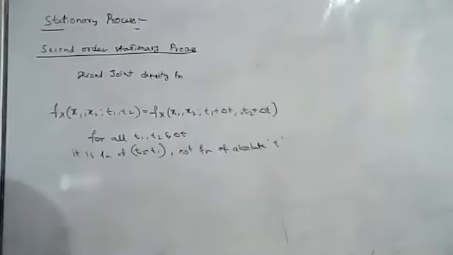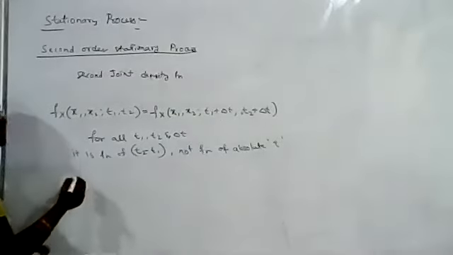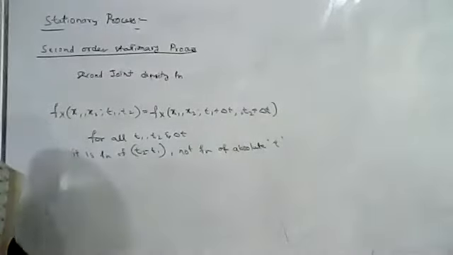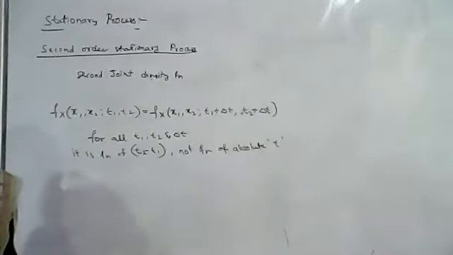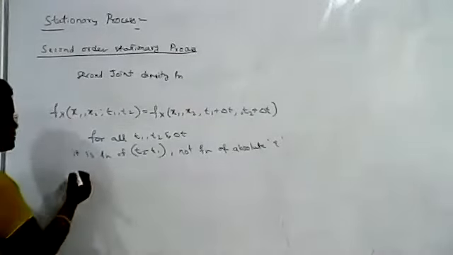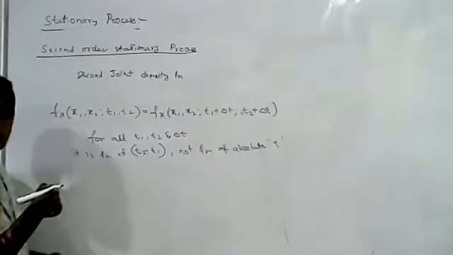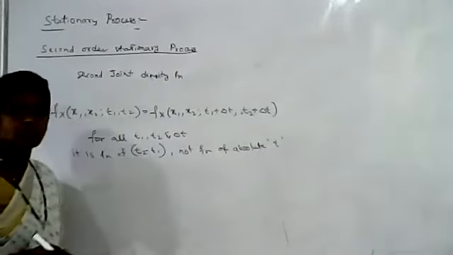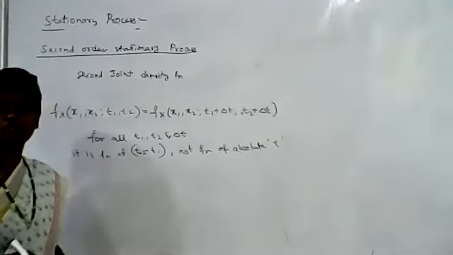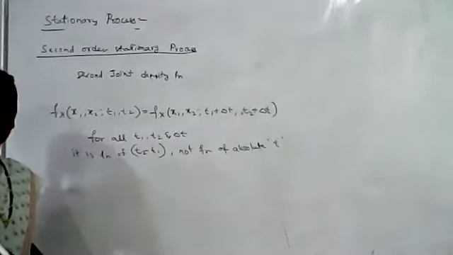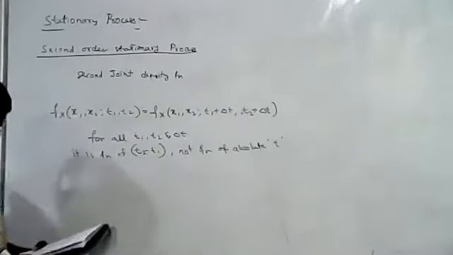You have to know that a second order stationary process is also a first order stationary process, so it will satisfy the condition for a first order stationary process. But a first order stationary process cannot be a second order stationary process, whereas a second order stationary process is also a first order stationary process.